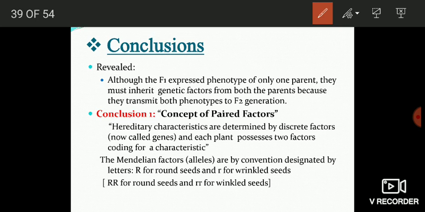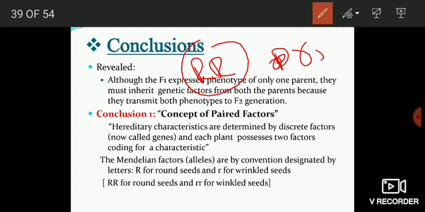Now we will discuss what is the concept of paired factors. According to Mendel, the heredity characteristics are determined by discrete factors, which are now called genes, and each plant possesses 2 factors coding for a characteristic. For example, round seeded plants and wrinkled seeded plants, when they are allowed to cross fertilize, you will get capital R, small r.